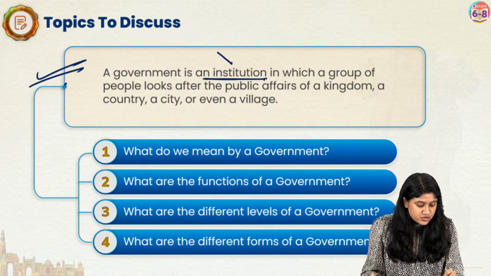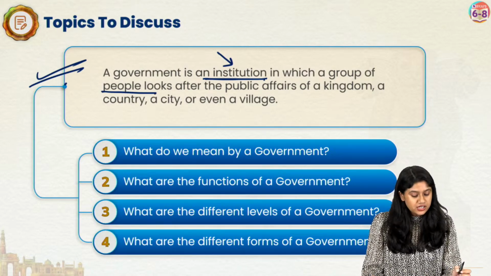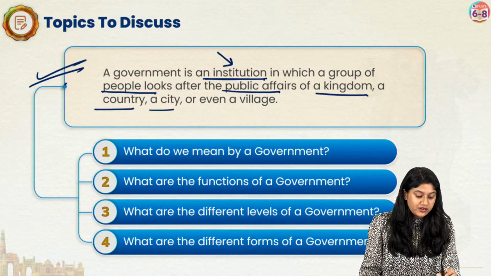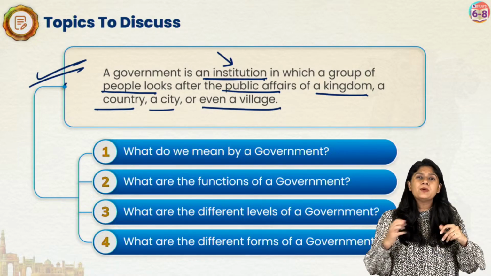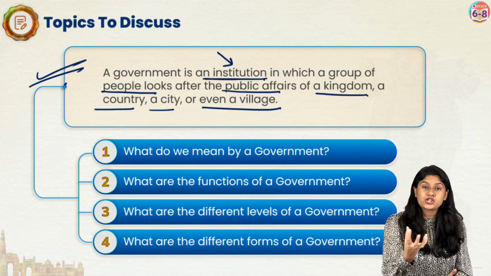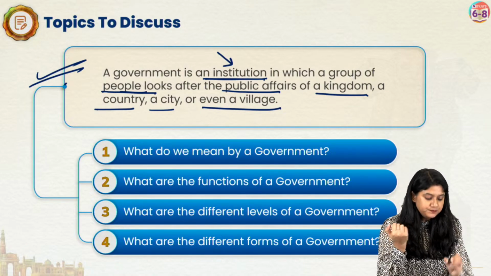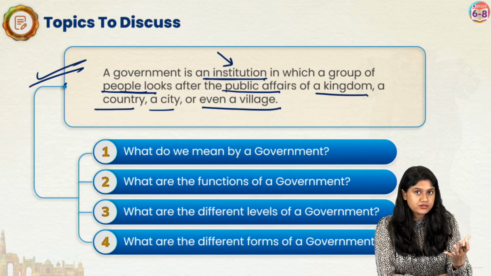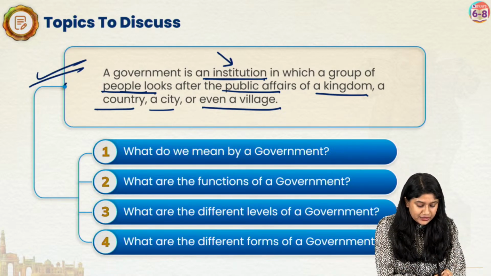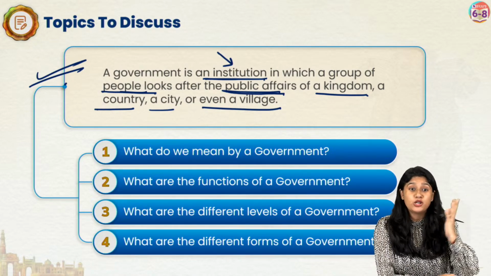It's an institution in which a group of people looks after the public affairs of a kingdom, a country, a city, or even a village. So on a broader definition, the government is an institution or a body that will be taking care of how the people are looking after the country and how the country is looking after them. The public affairs of the kingdom, it could be a country, it could be a city, it could be a village also.